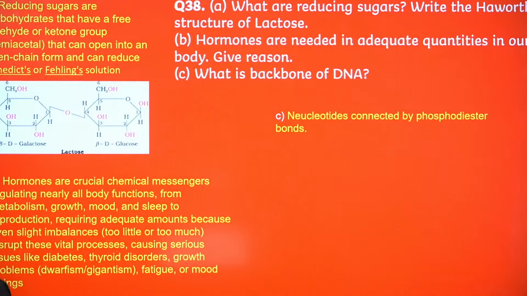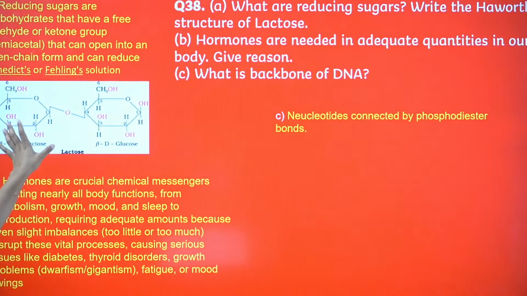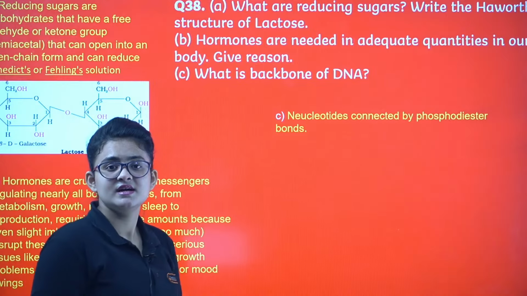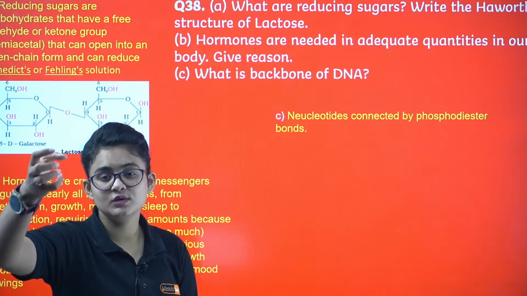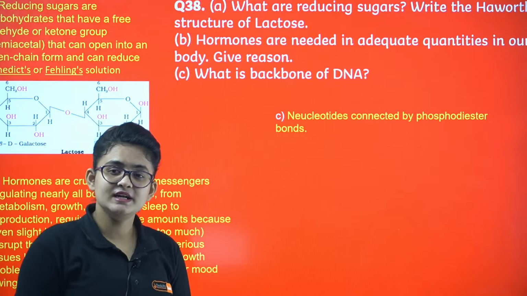Next question: you can see a water reducing sugar, right? The Haworth structure of lactose. Lactose, maltose, any one of the structures can come, so please make sure you are practicing these structures. And the hormones are needed in adequate quantities in our body. Give the reason. What is the backbone of DNA? First thing is reducing sugar. Reducing sugar means it can reduce Fehling's, Tollens or Benedict's reagent, right? Because it has one open aldehydic unit that can reduce the groups in Fehling's and Tollens. So that is basically a reducing sugar.